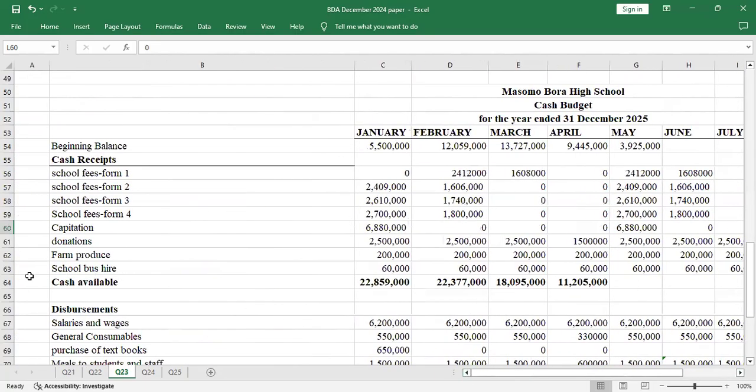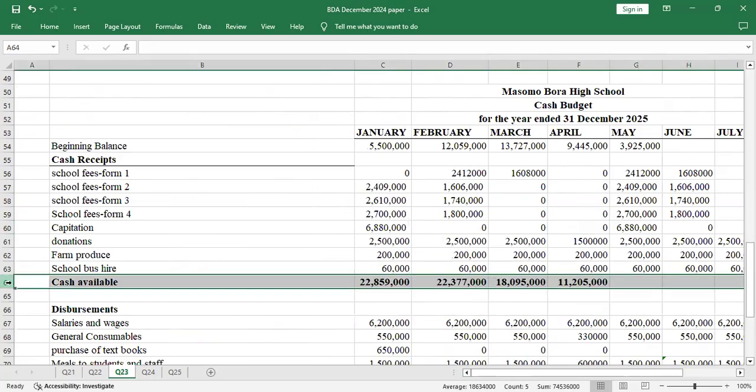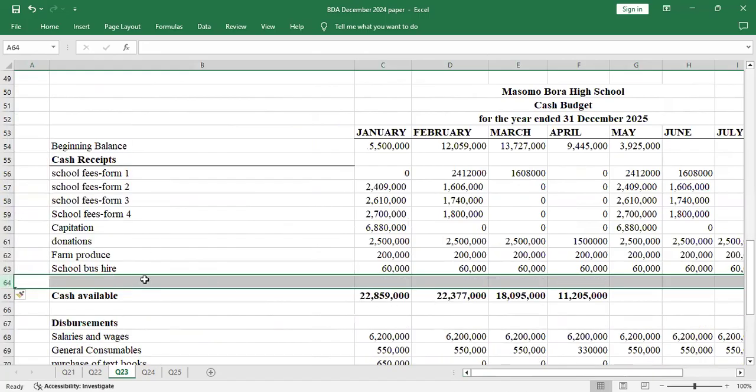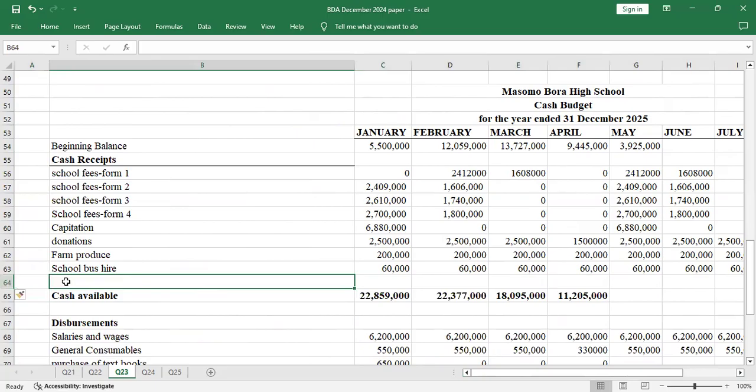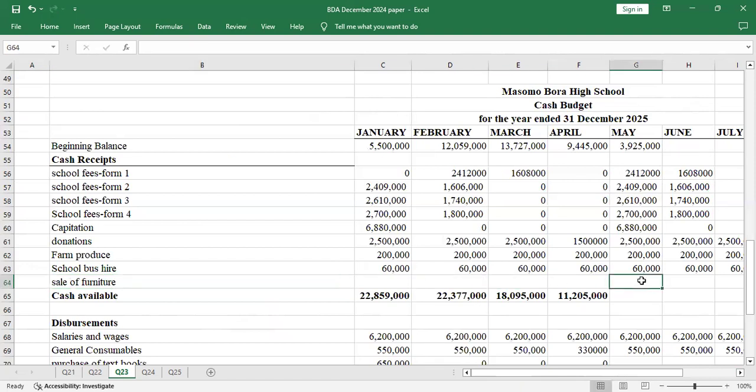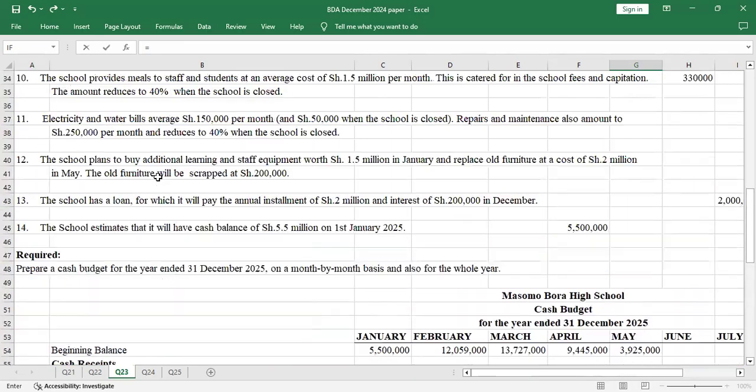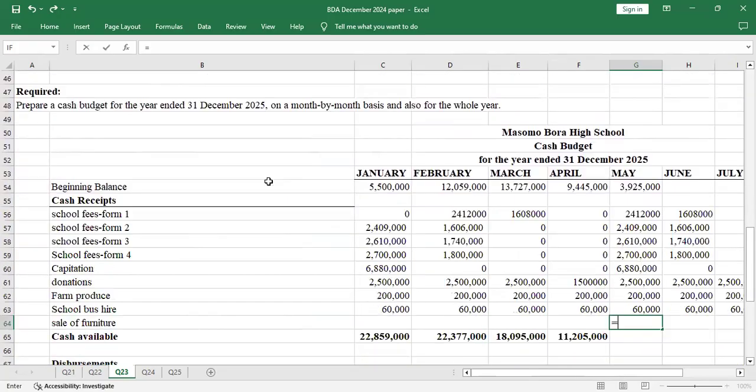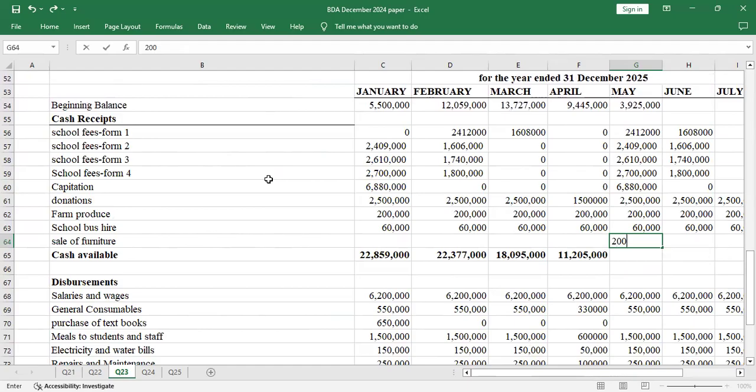Yeah, so I'll do that down here, under the low cash available. I'll insert a row: sale of furniture, because that's a cash receipt, and this occurs in the month of May. So the amount was how much? They will receive 200,000. Let me just write it here, 200,000, instead of going back.